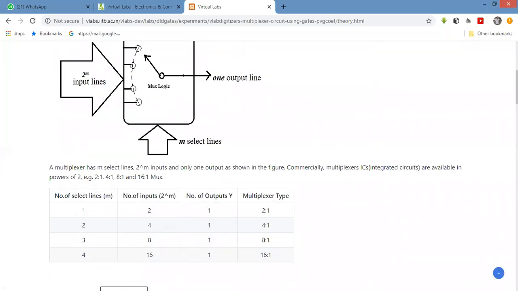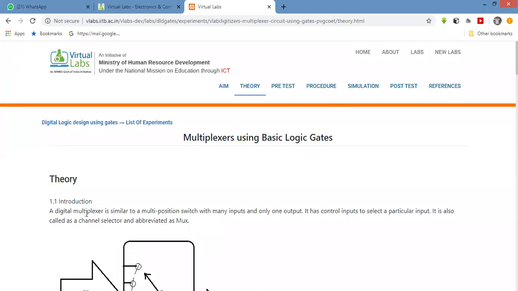Theory part. Yes, introduction. A digital multiplexer is similar to a multi-position switch with many inputs and only one output, a many-into-one device. And there are select lines for control purposes. It is also called a channel selector. In short, it is called a MUX, M-U-X. Yes, here is the block diagram.